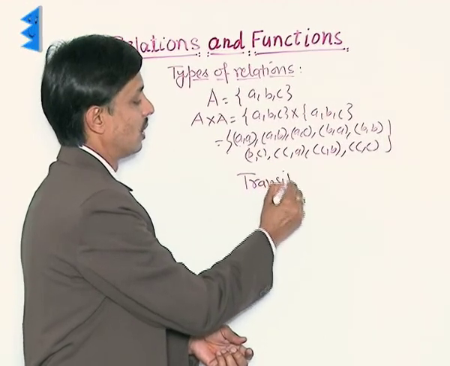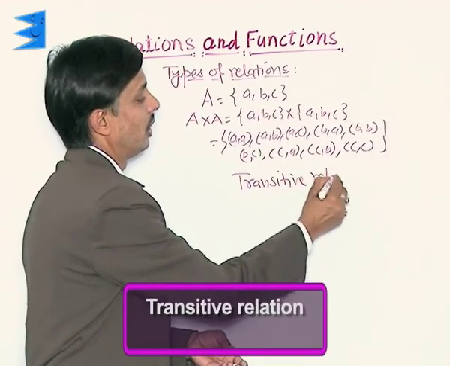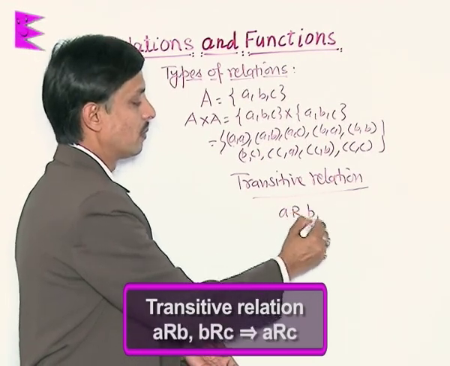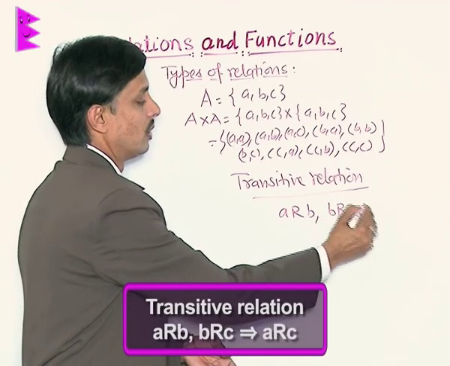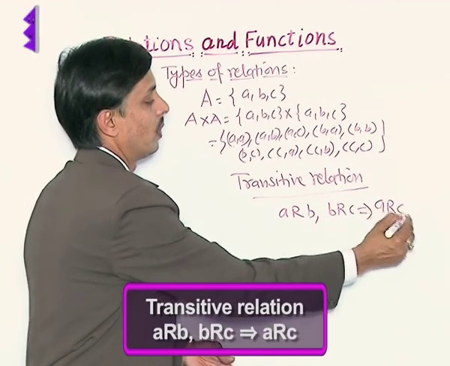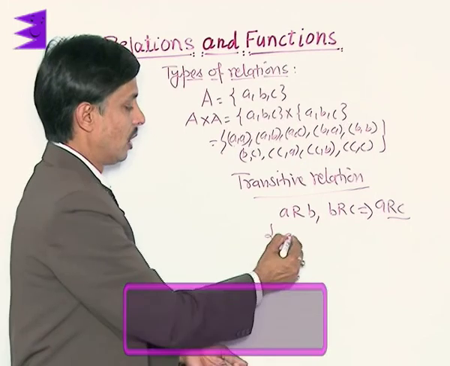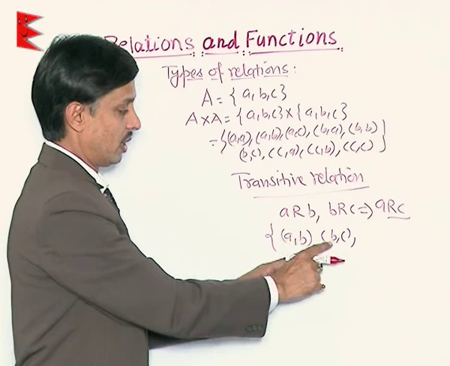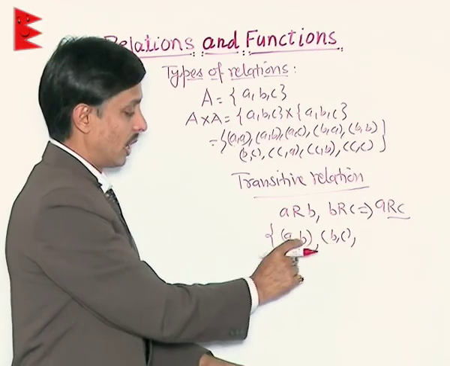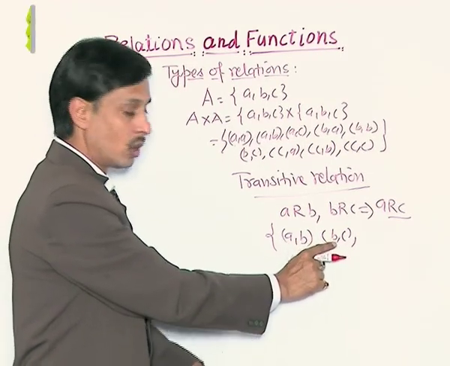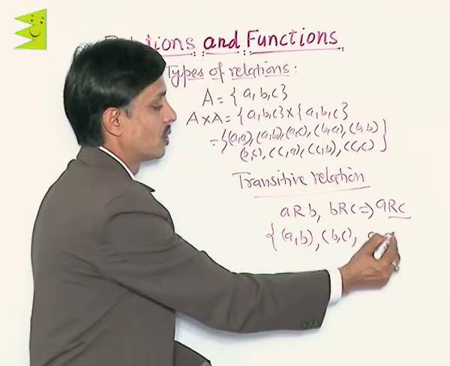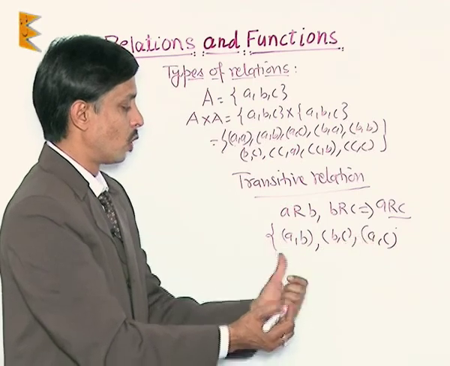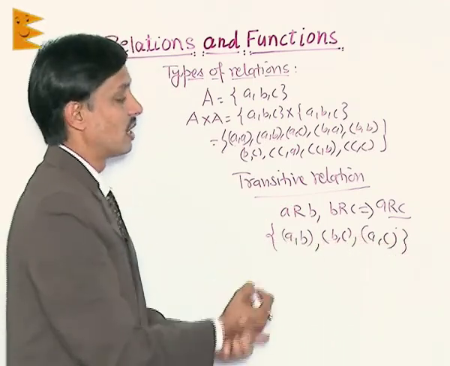If A is related to B and B is related to C, then A must be related to C. For example, if (A, B) is here and (B, C) is here, then neglecting the two B's, where one pair is terminating and the other is starting, (A, C) must be a part of it. As (B, C), (A, C), we can say this is the transitive relation.